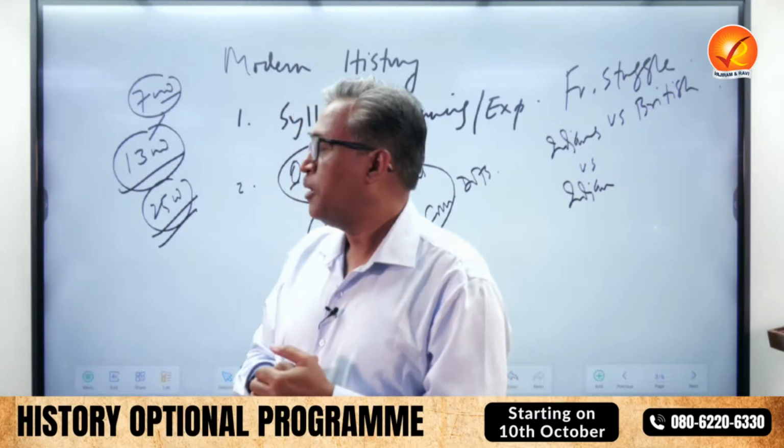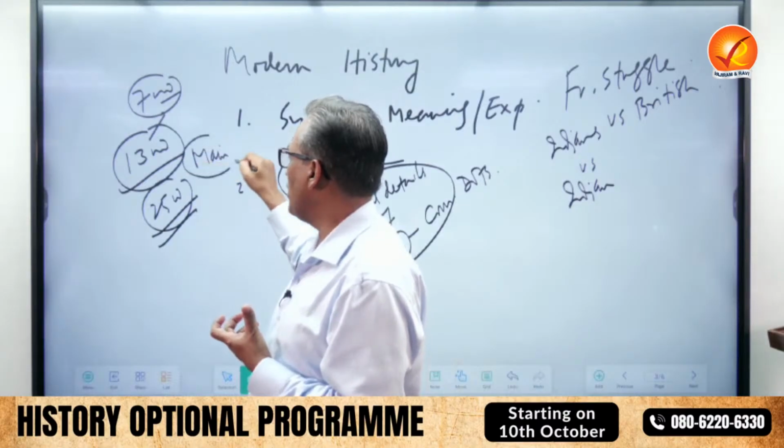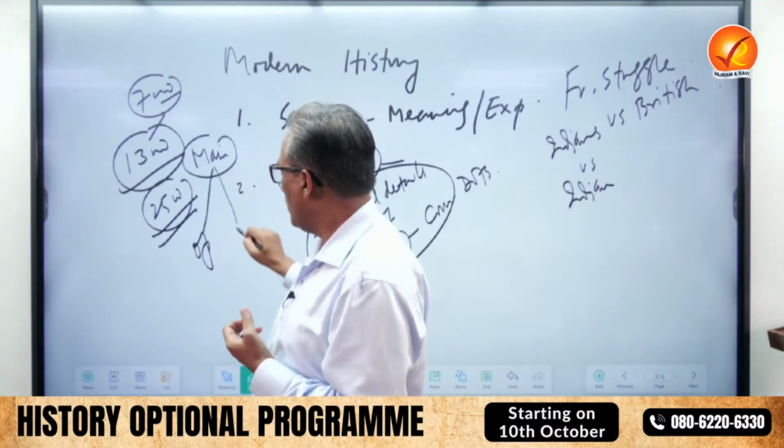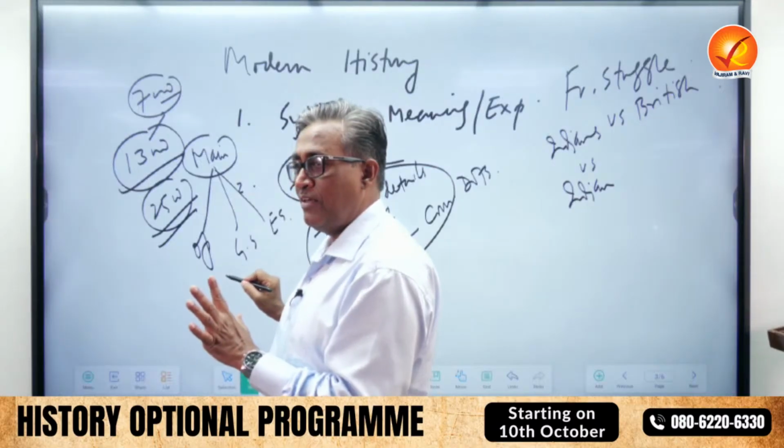Why so? Because they never prepared themselves for the Mains examination, whether optional, GS, or essay. Forget interview. You're getting it now.